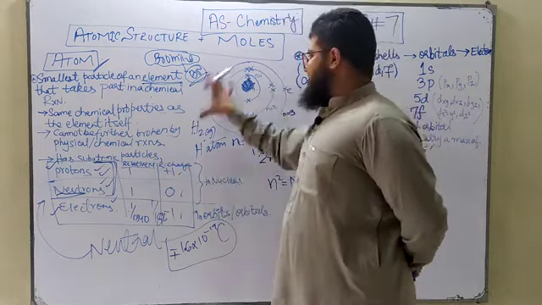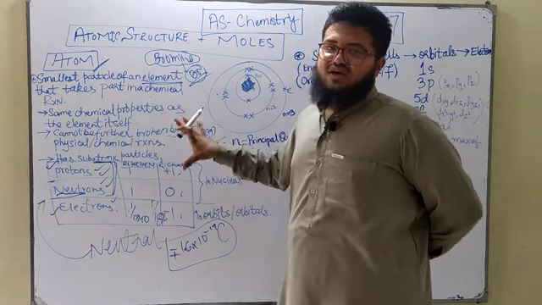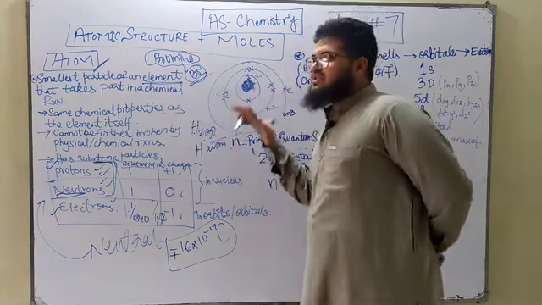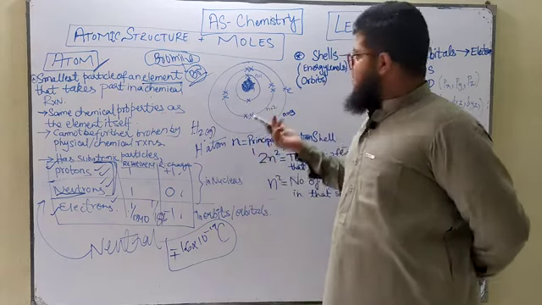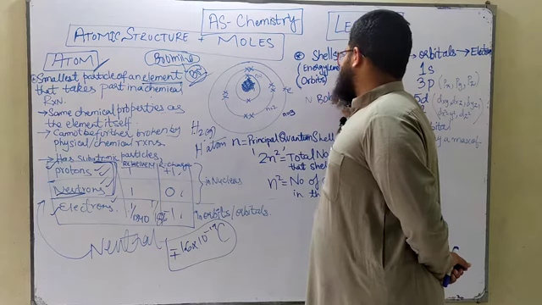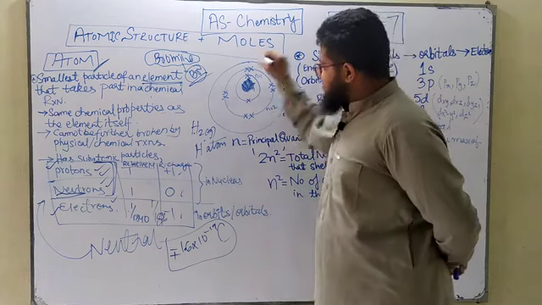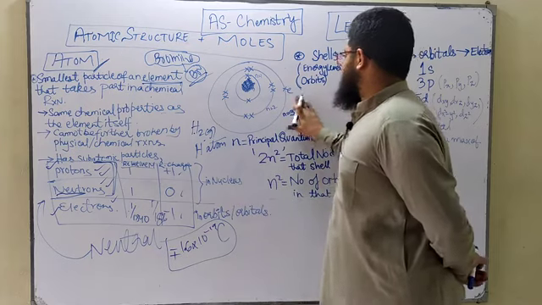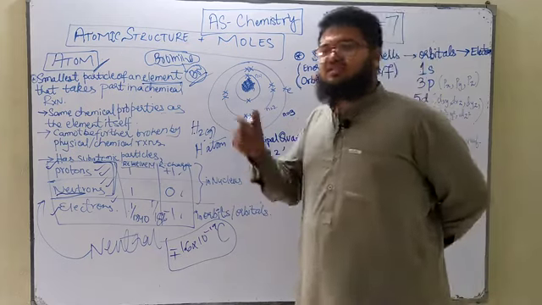This was the atomic structure, or the representation, given by Niels Bohr. Remember, there was a scientist called Bohr, B-O-H-R. He said that these shells are circular, but in reality they are not circular, they are elliptical, then someone said.